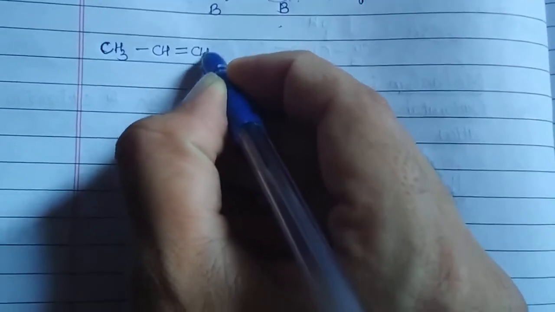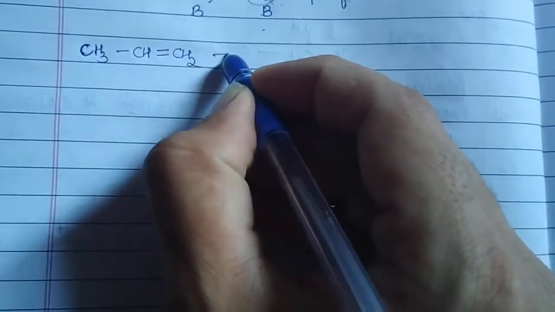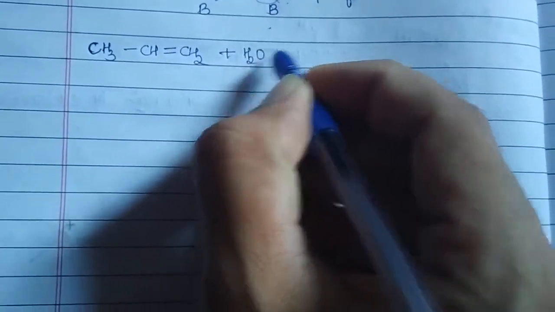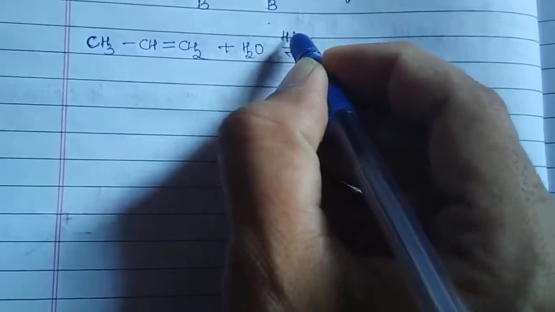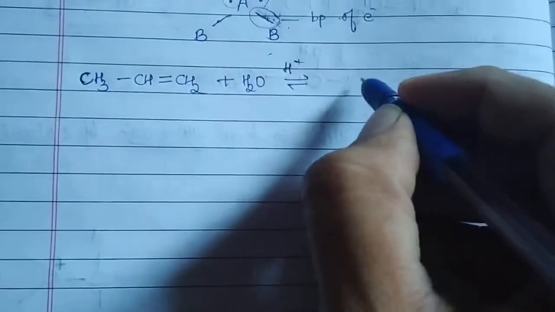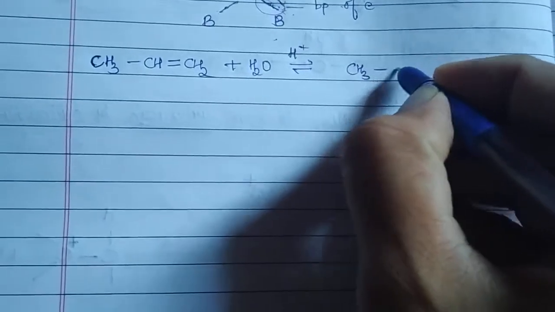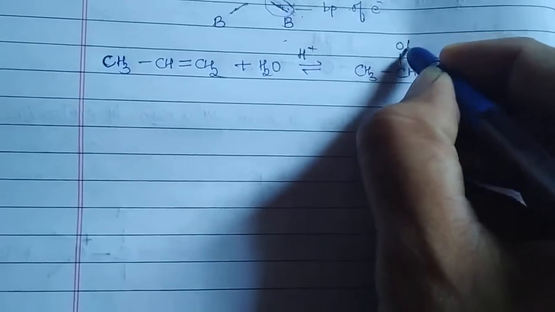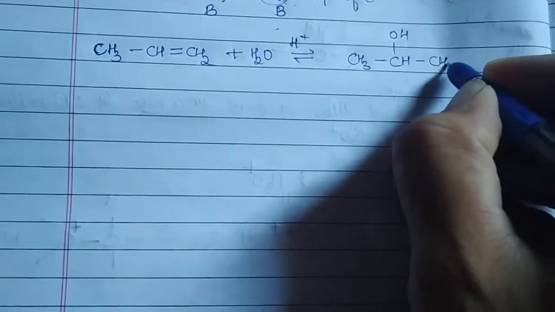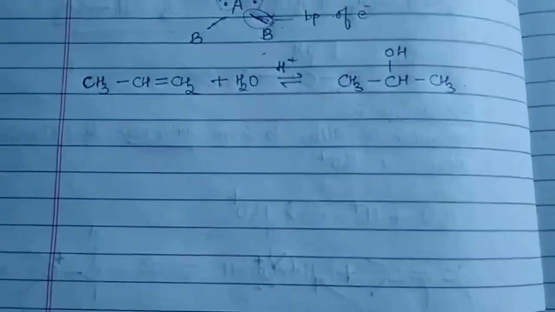Why am I saying it? Because when we did, for example, the hydration of the alkene, for example propene, CH3, CH, double bond, CH2, when it was treated with water in the presence of acid, what was the major product we got? Yes, that is CH3, CH, OH, CH3. Yes or no?